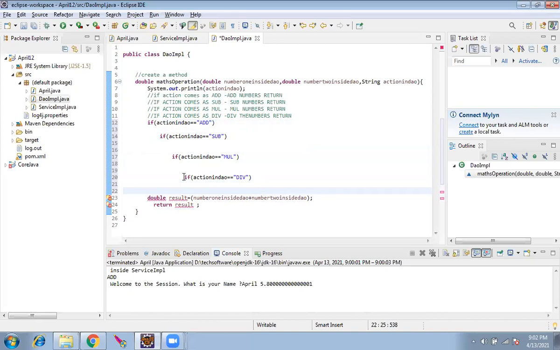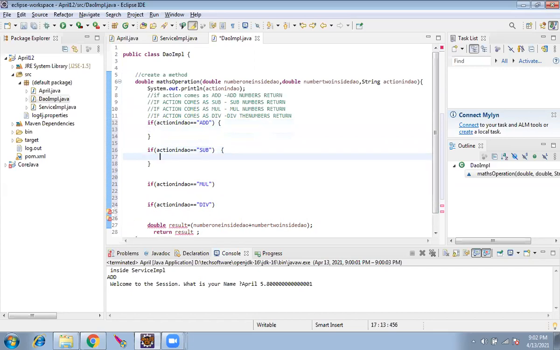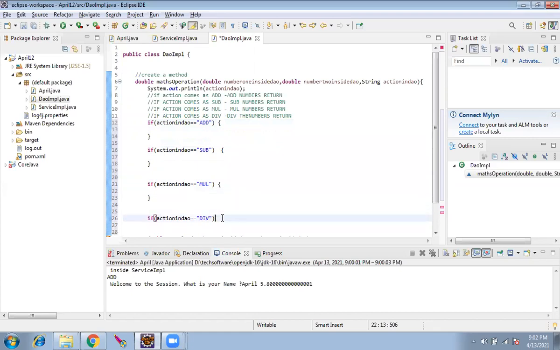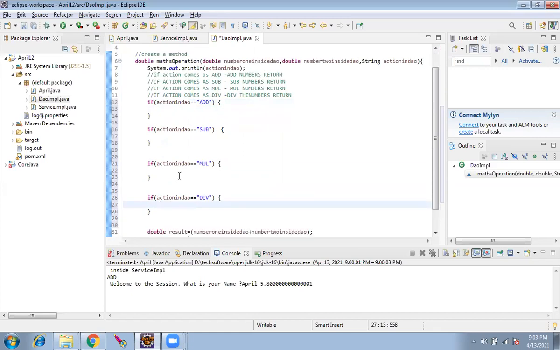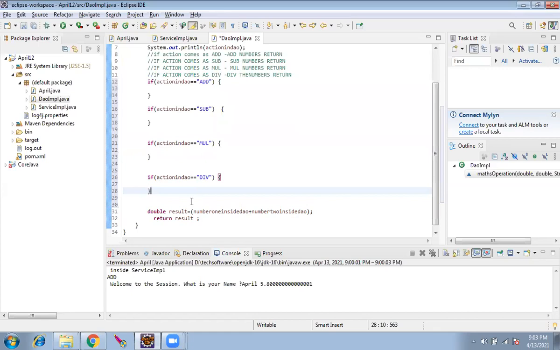Are these 4 lines clear? Yes, the same English statement we have converted. What I will do is give one opening and closing brace. Any if statement should have an opening and closing brace if we are going to have more than one statement inside it. I'll tell later what I mean by that. So for now, is this clear? Everyone?